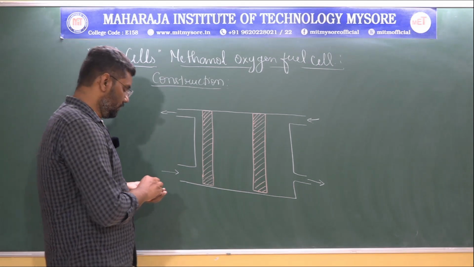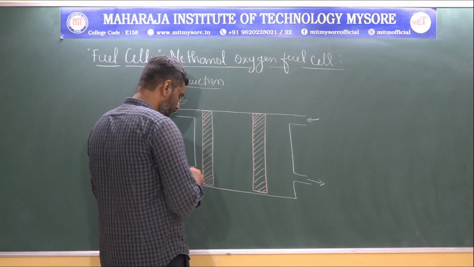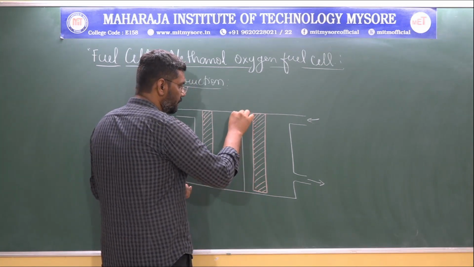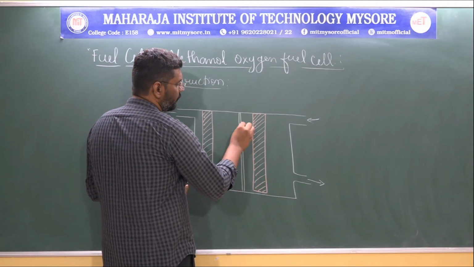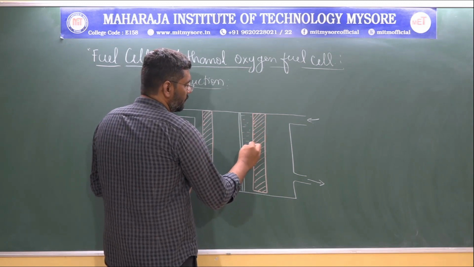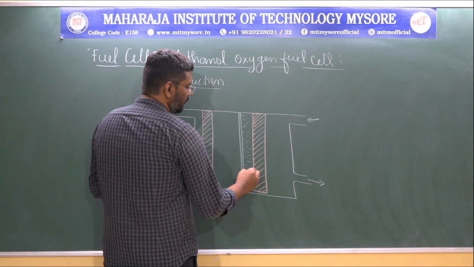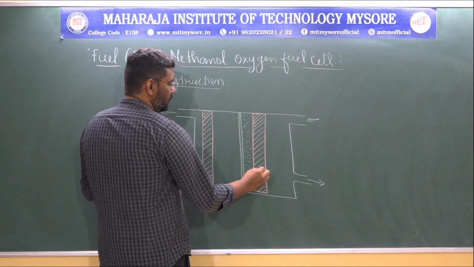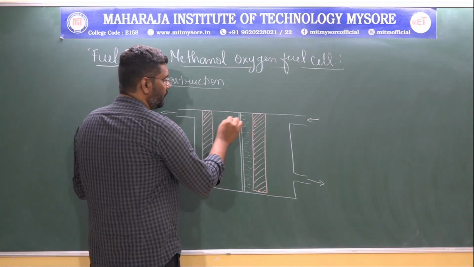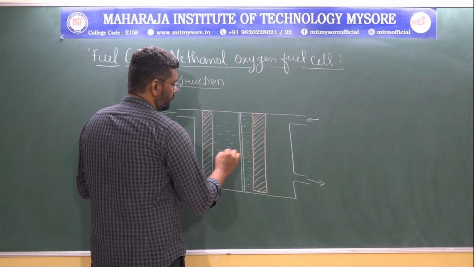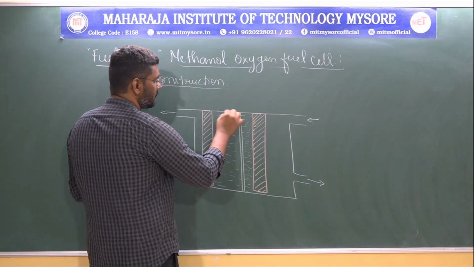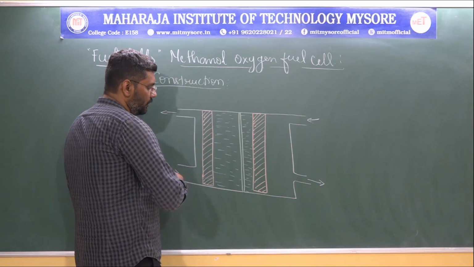Now the anode and cathode are separated by a membrane. This particular membrane prevents the methanol from coming directly in contact with the cathode. The middle part is completely filled with an electrolyte solution, and the electrolyte we consider here is sulfuric acid.